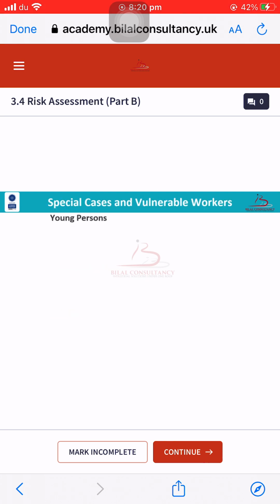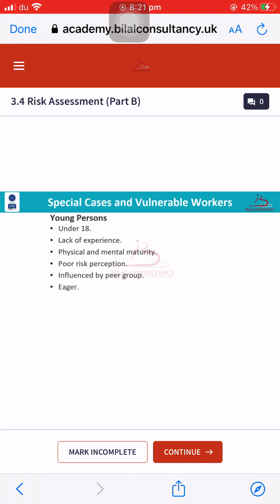As we discussed earlier, there are some special cases and vulnerable workers. What are these vulnerable workers? These are young persons, expectant mothers, disabled workers and lone workers. Why are these called special cases and vulnerable workers? We will discuss each of them in detail.